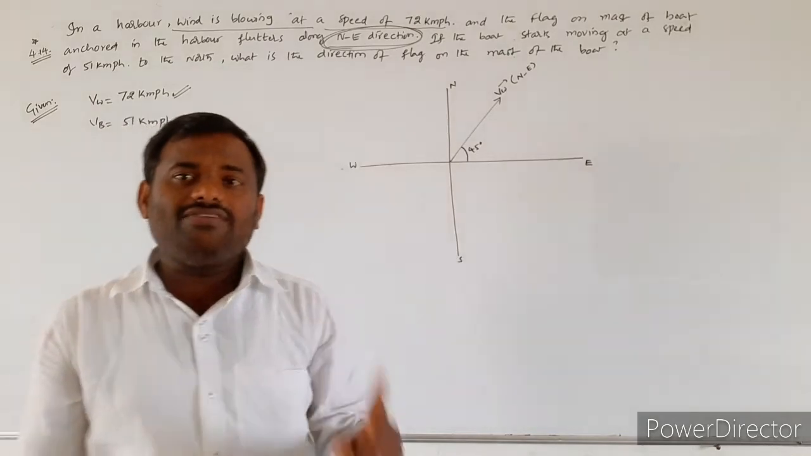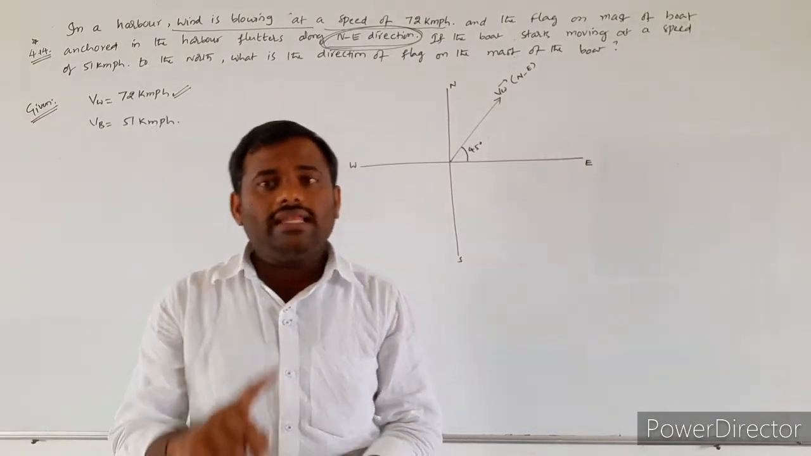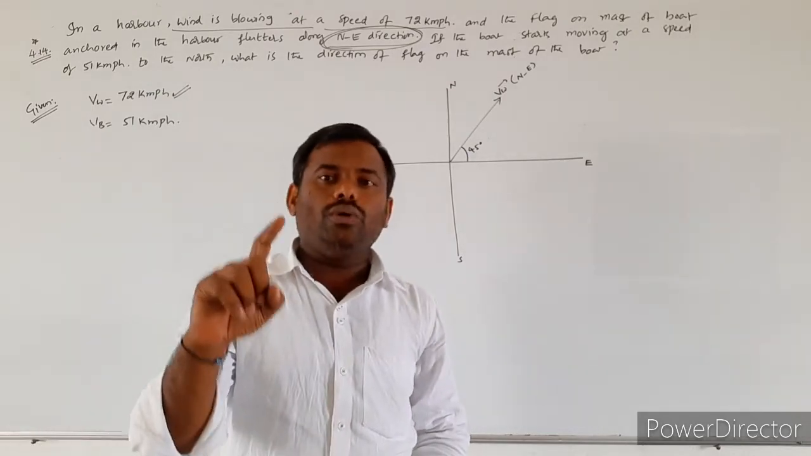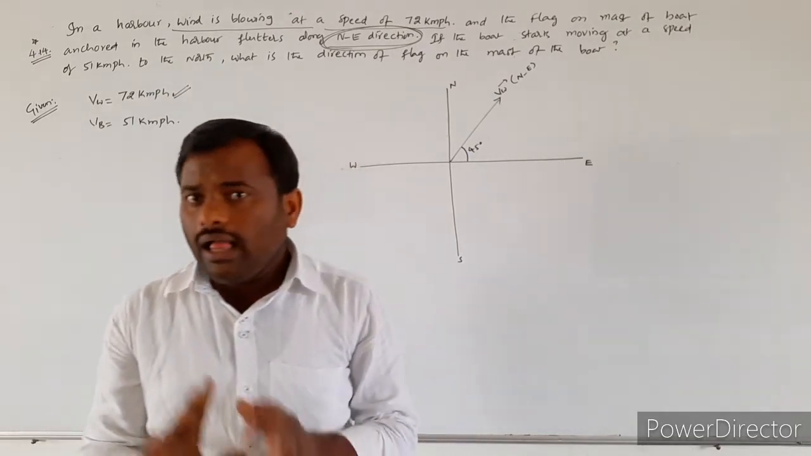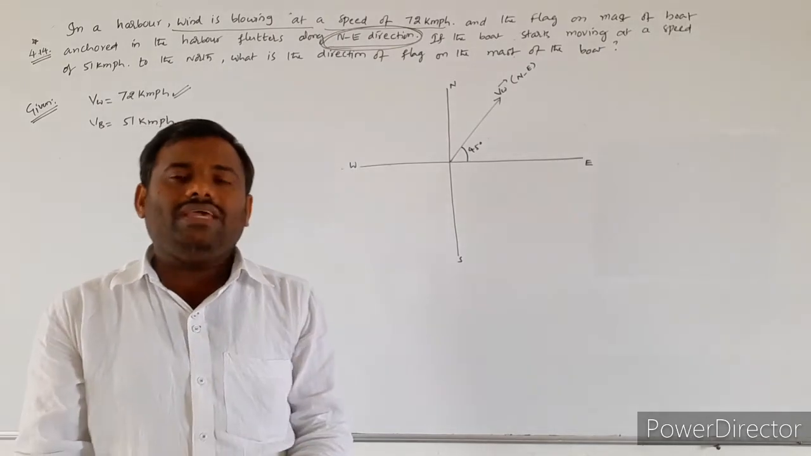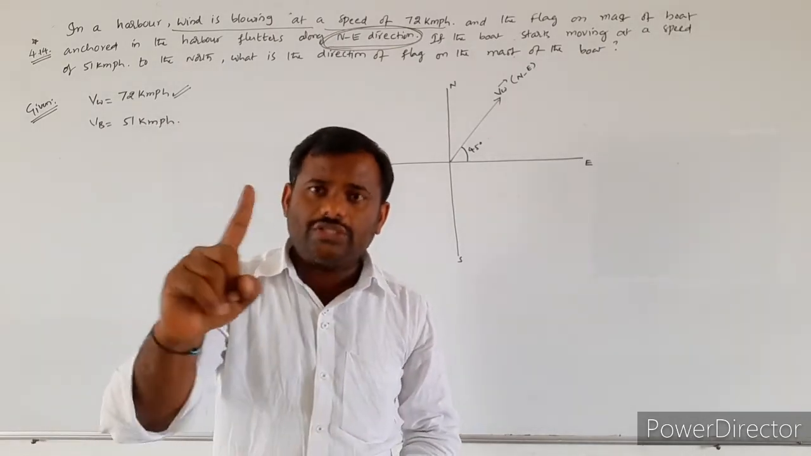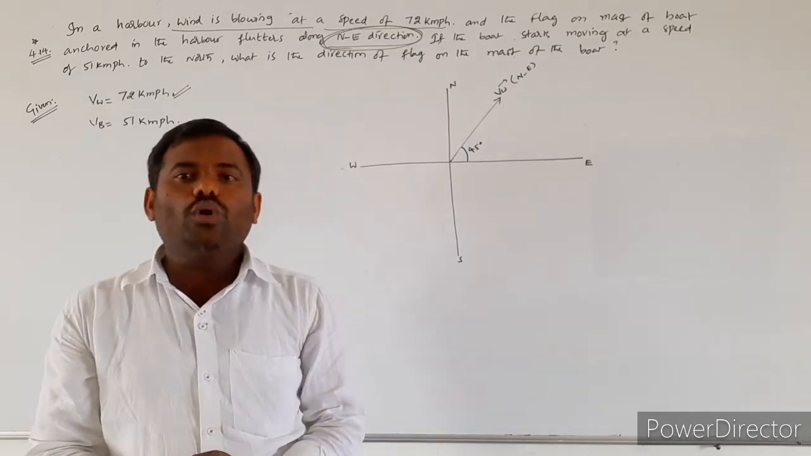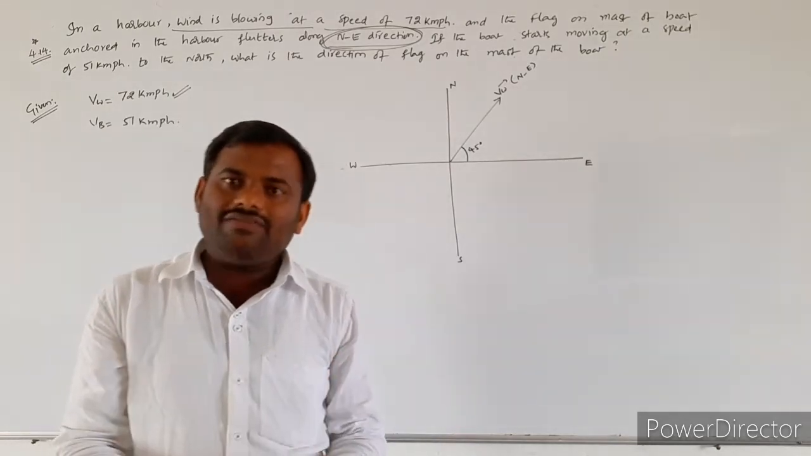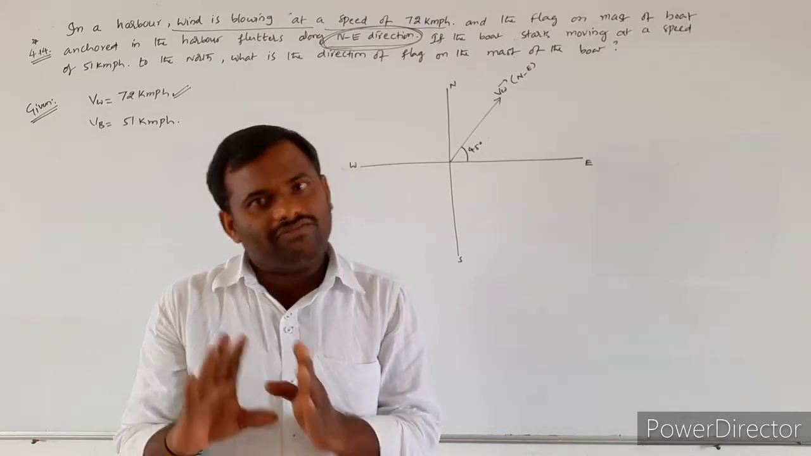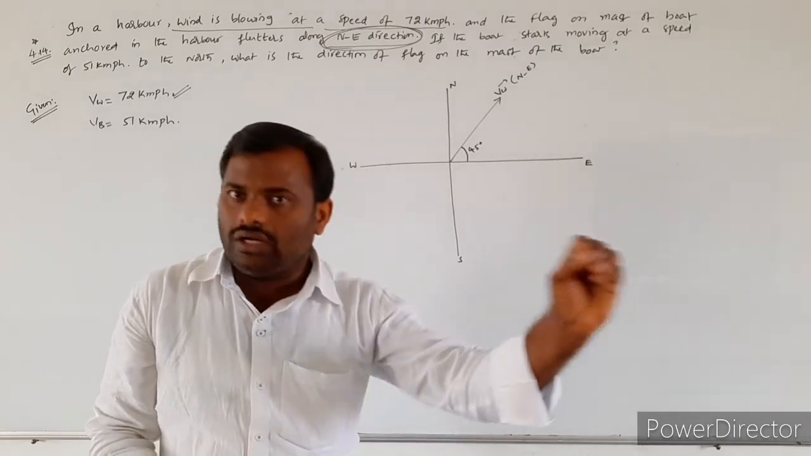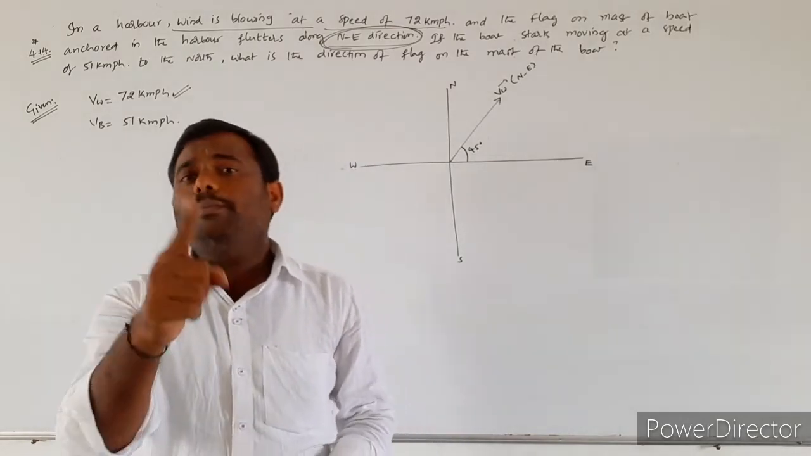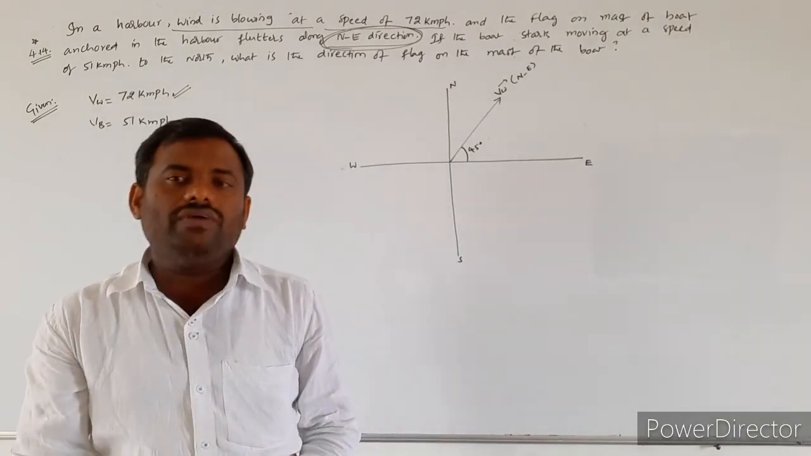Finally, the flag will flutter while you consider the motion of the boat also. Here are two things we have to understand. First point, when the boat is at rest, the flag will flutter in the direction of the wind only. But whenever the boat comes into motion,